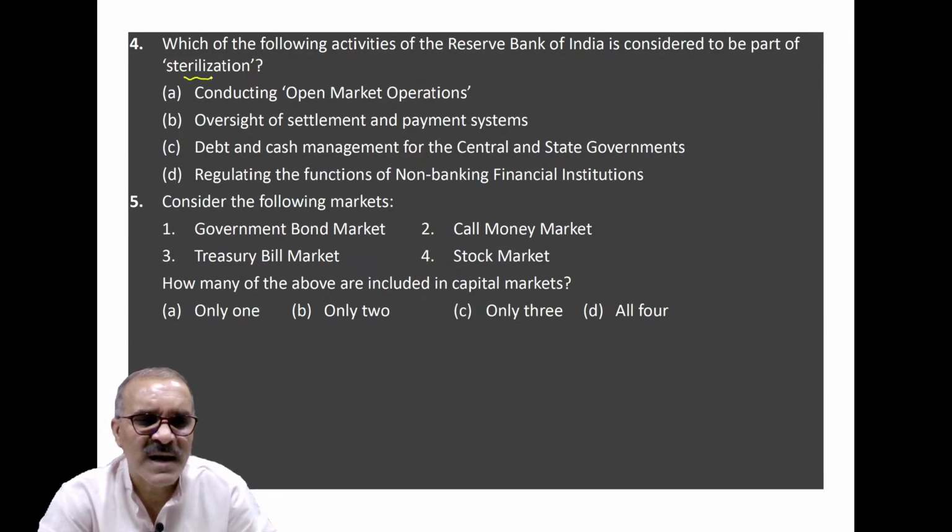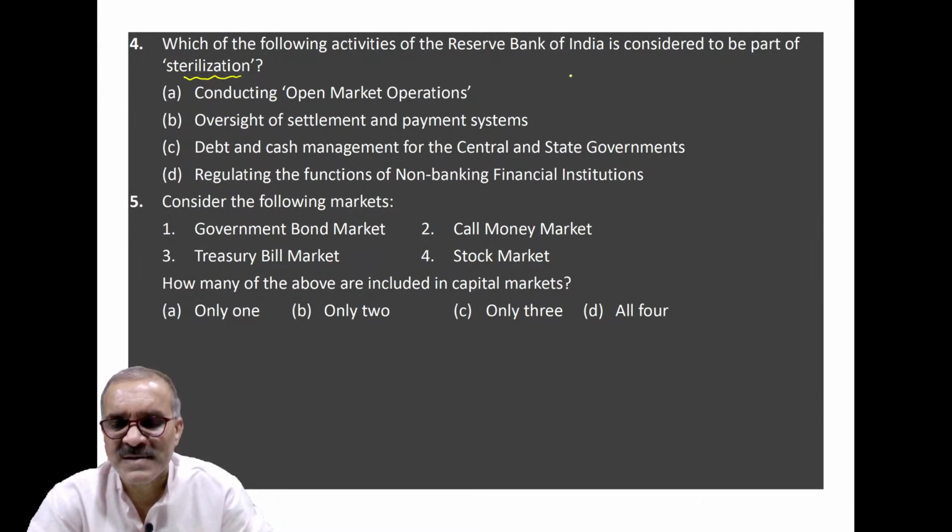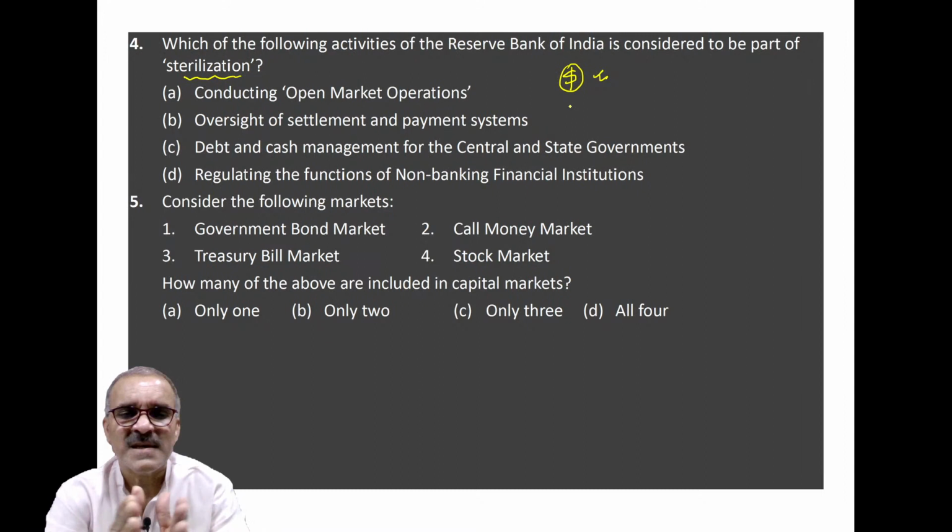What is sterilization? In sterilization, a central bank, what it does, if due to inflow or outflow of foreign currency, I am using the American dollar symbol to mean any foreign currency, if the rupee is losing value or gaining value, the RBI has to stabilize the exchange rate of the rupee as well as the goals of monetary policy. In such situations, the RBI may start buying or selling American dollars.